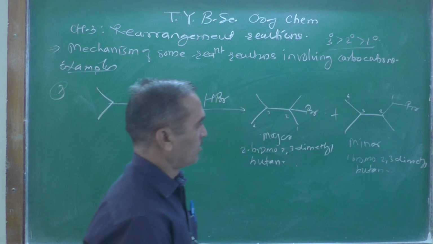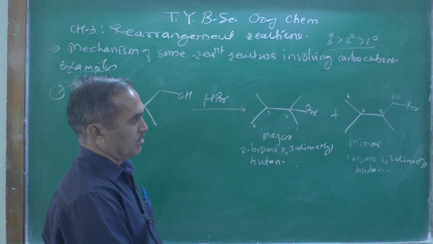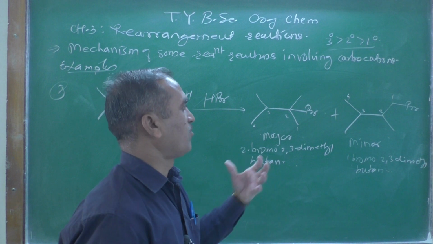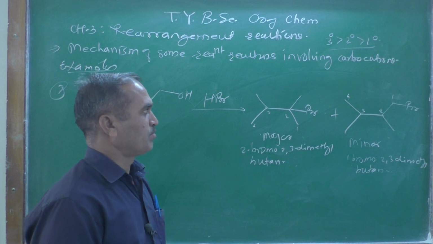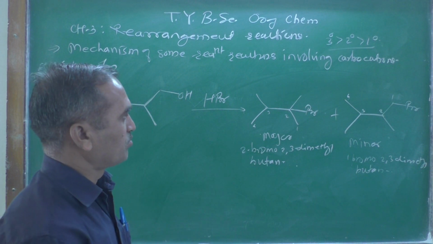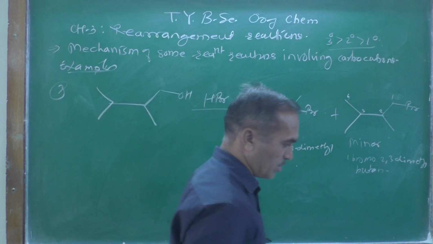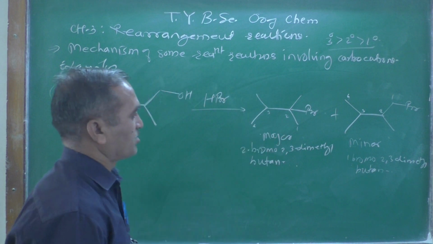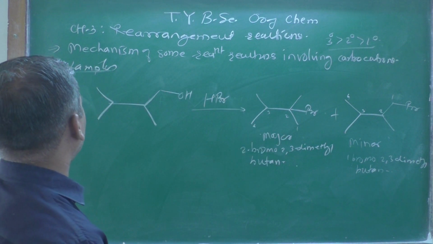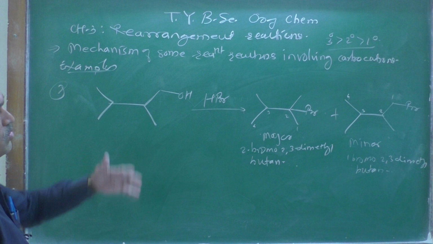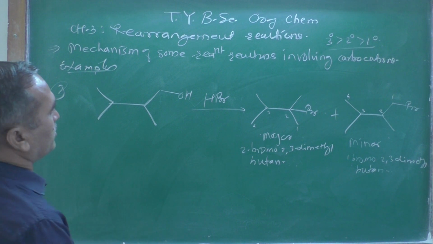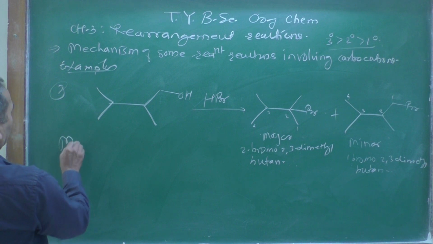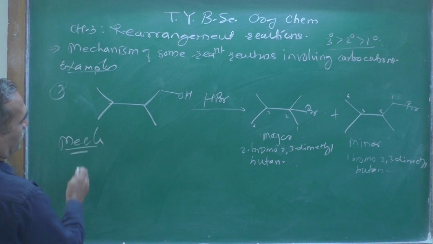So what are they? Can you tell me the relationship between these two? They are isomers of each other. What kind of isomers are they? Positional isomers. Only by changing the position of the halide group we are getting a different structure. So they are positional isomers. We are not going to go into stereochemistry, but here let us look at the mechanism to see how we are getting these.